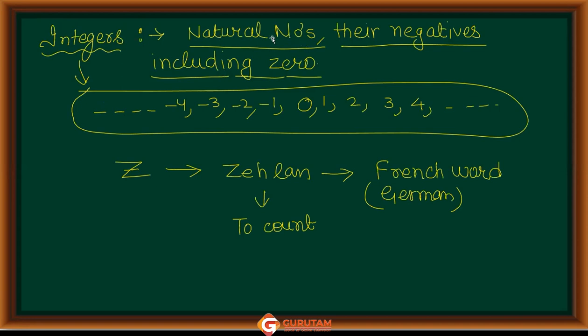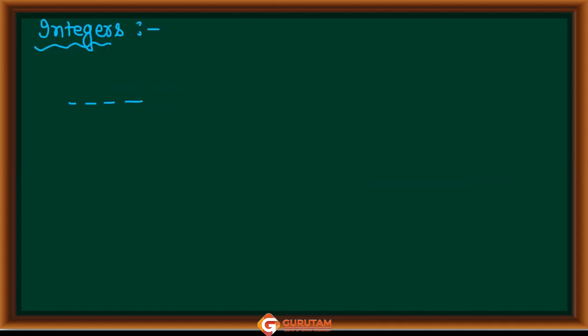What were they? All the natural numbers, their negatives, including 0. So it means -3, -2, -1, 0, 1, 2, 3, and so on. Right now, are all integers rational? Is it right to say?